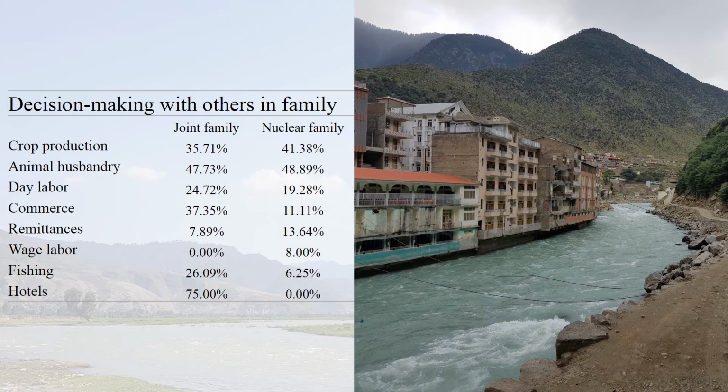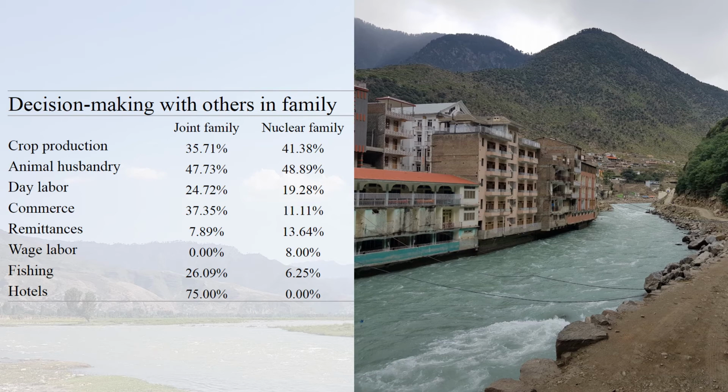Finally, I also want to talk a bit about decision-making processes across joint and nuclear families. When you look at respondents who report making decisions with a family member about livelihood strategies, there is not much difference across family structures. That is, joint and nuclear families are fairly similar in how they report making decisions with family members. The exception here is in the case of commerce as a livelihood strategy.